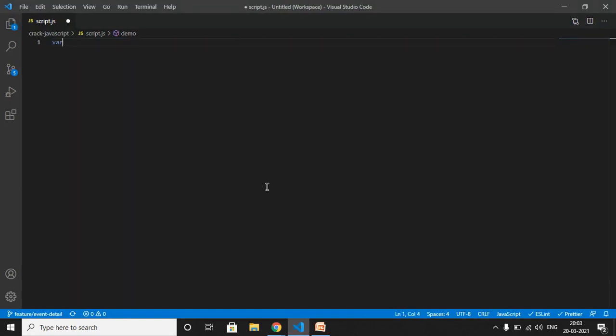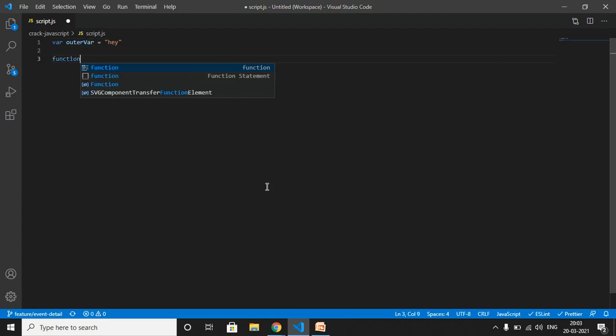Let's create one variable and name it outer var is equal to hey. Now let's create one function and name it demo. Let's create another variable, inner, inside our demo function.